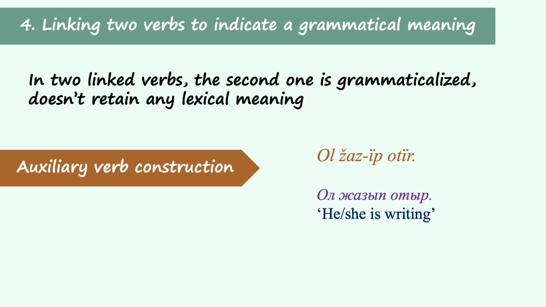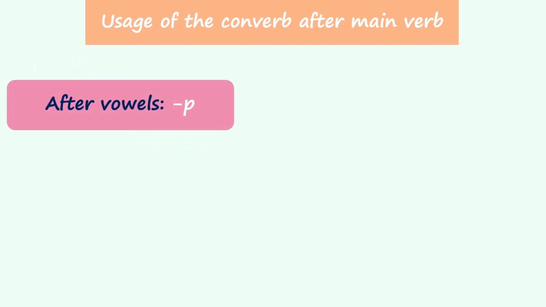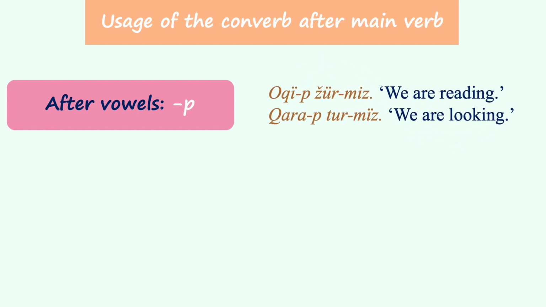By the way, there are many converbs in Kazakh. We will learn them one by one. While expressing the present progressive, all the main verbs take the converb markers p, up, ip that manifest the assimilation of vowels and consonants. Namely, if the verb ends in a vowel, you use p. For example, o'qib жүрміз, we are reading.